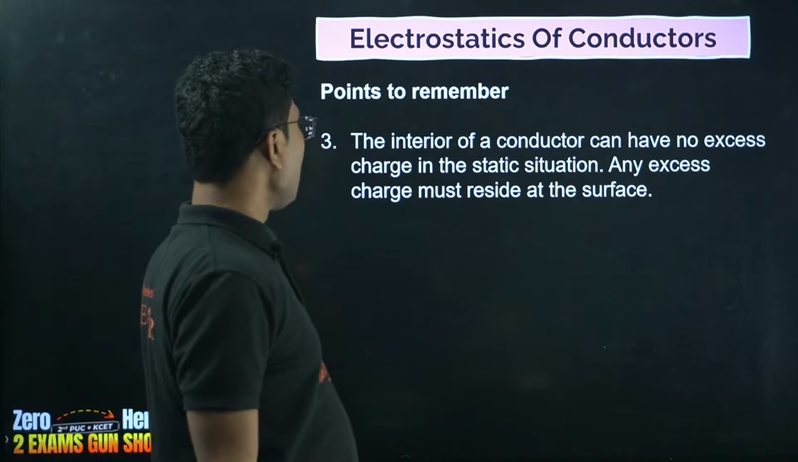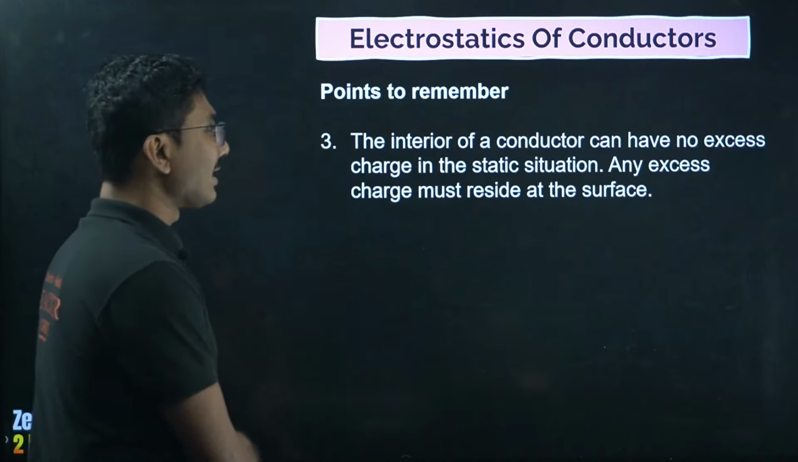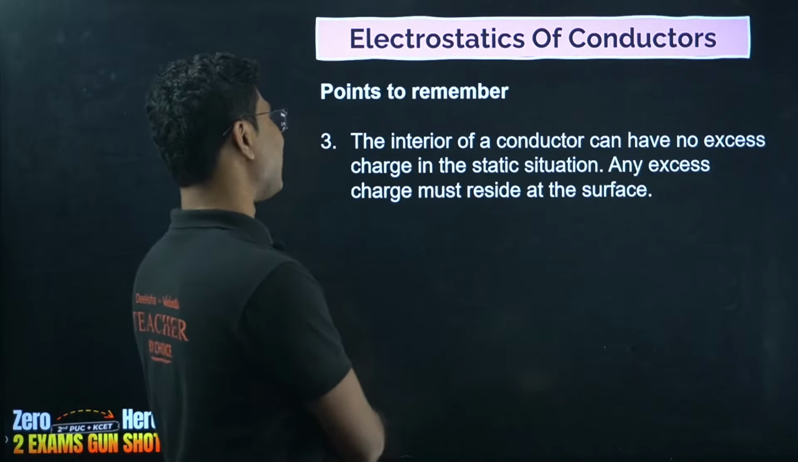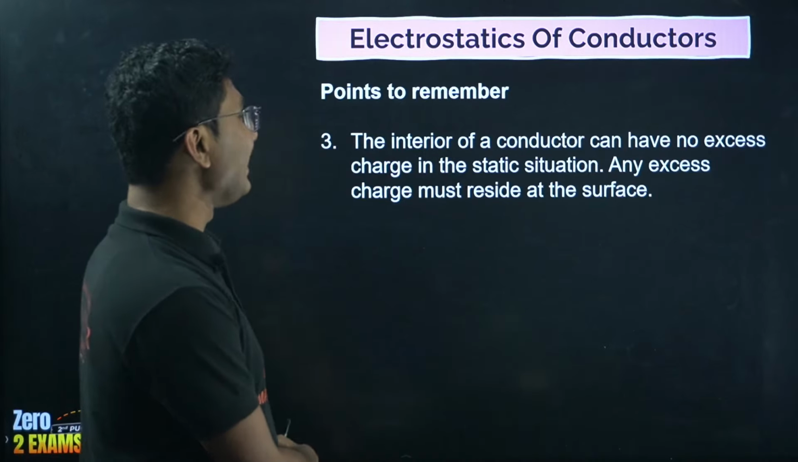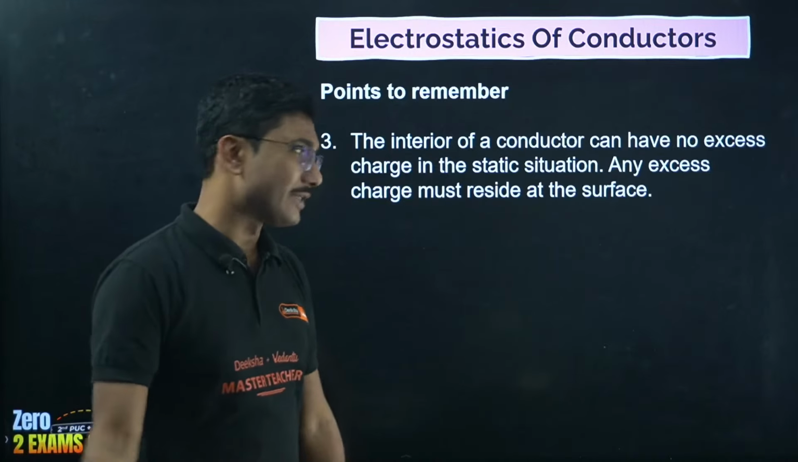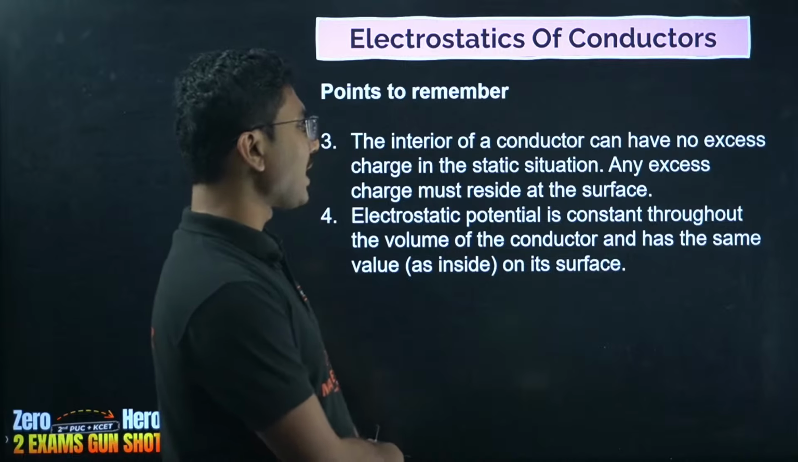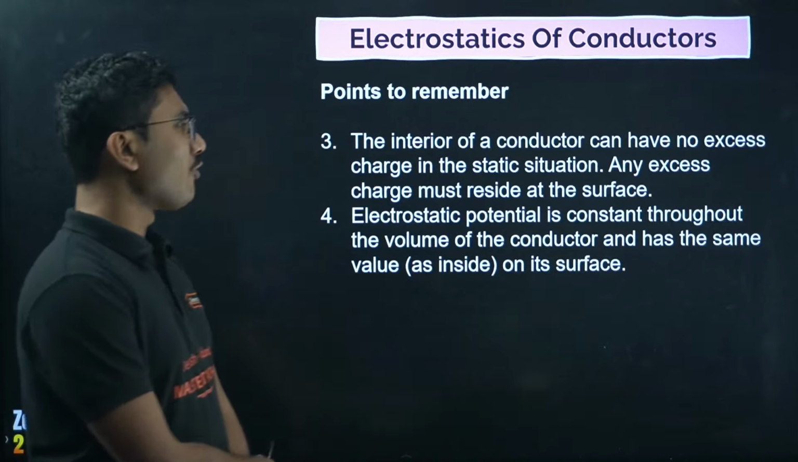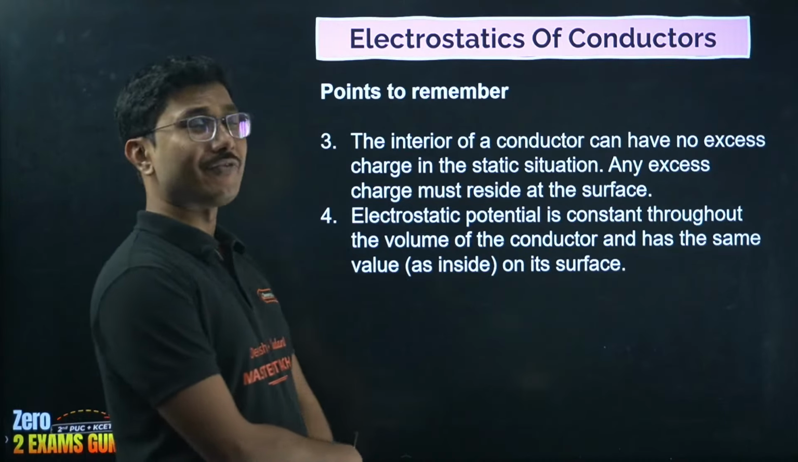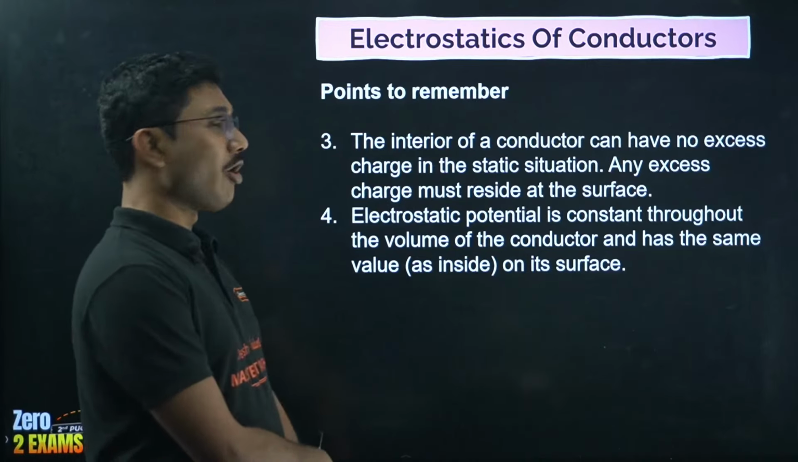The interior of a conductor can have no excess charge in the static situation. Any excess charge must reside on the surface. Well-known point. Electrostatic potential is constant throughout the volume of the conductor and has the same value as on the surface.